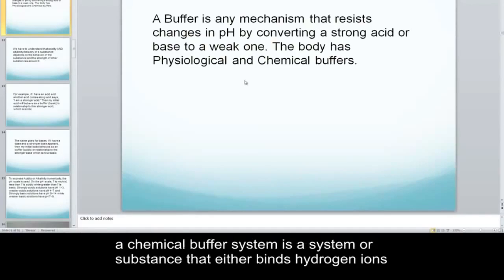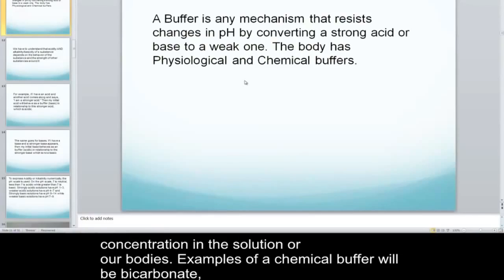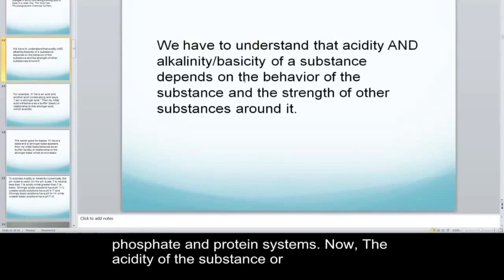While a chemical buffer system is a system or substance that binds hydrogen ions or releases hydrogen ions to the solution, depending on the rise or fall of hydrogen ion concentration in the solution or in our bodies. Examples of a chemical buffer would be the bicarbonate, phosphate, and protein systems.